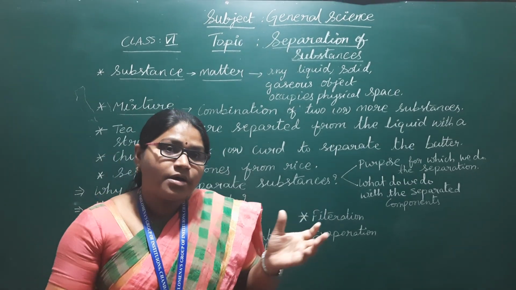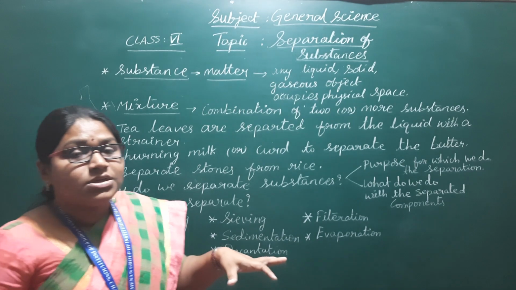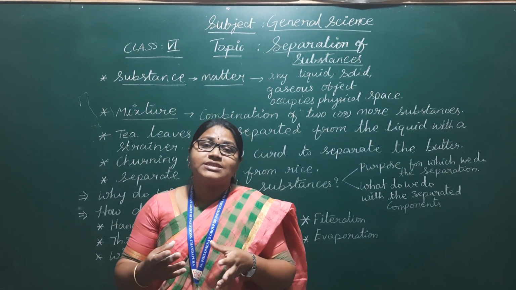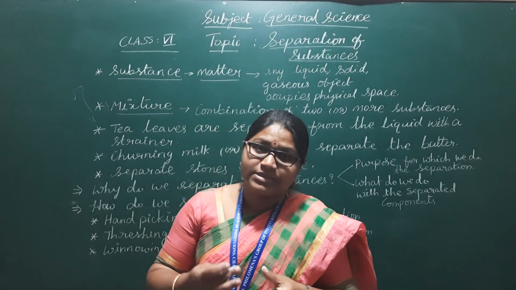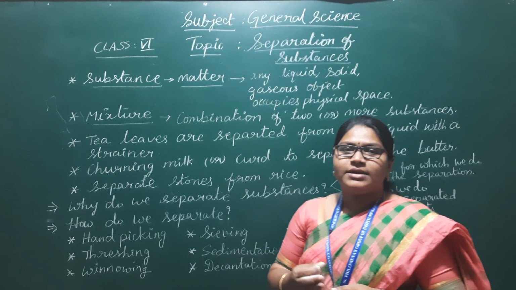How do we separate substances from a mixture? In a mixture, the different substances possess different physical properties, like gases, solids, liquids.